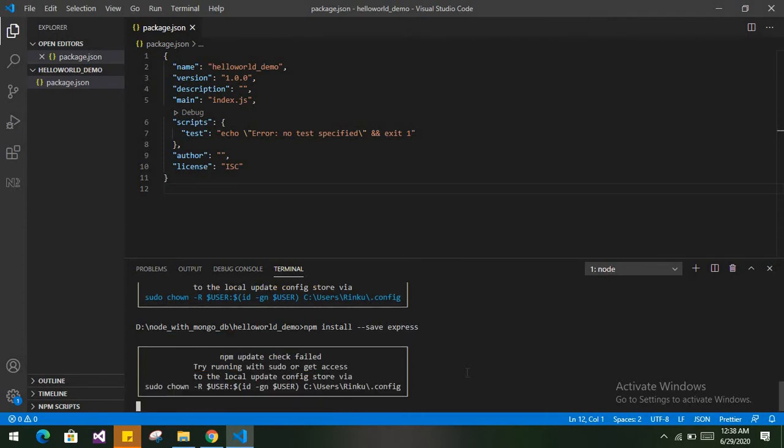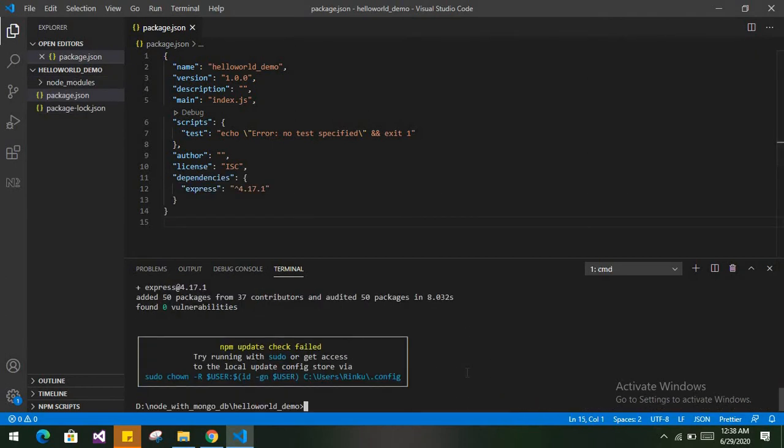I will provide another video on Express, about what the main role of Express in Node.js is. Here we are simply watching how we can create the hello world application, so we will not make the video so long. Now Express has been installed, and you will find here the dependency is Express, which we have installed, 4.7.